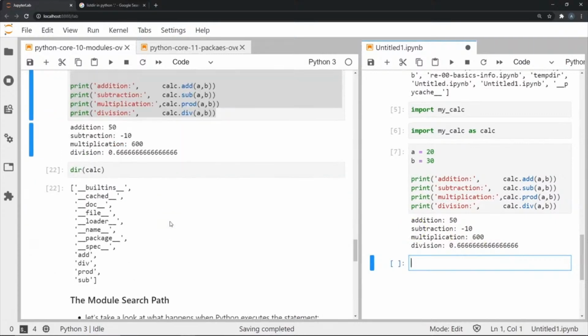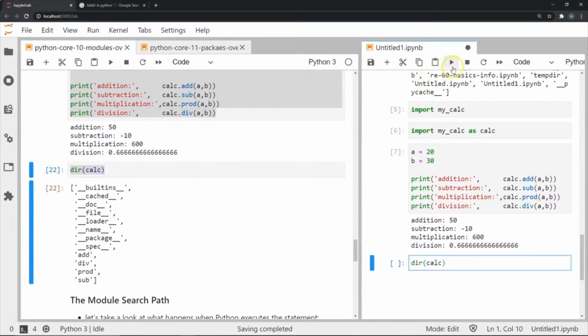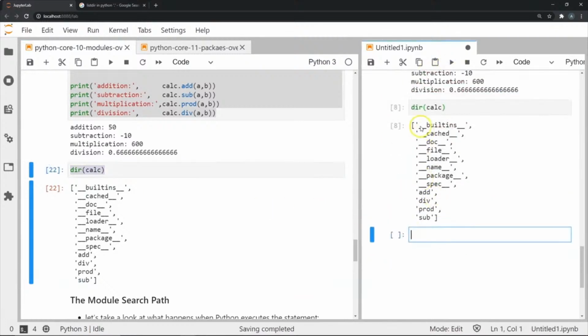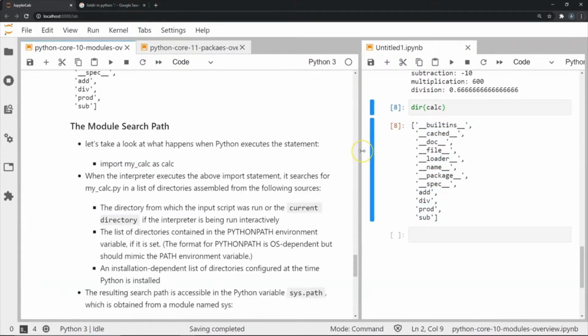Now, if I had to do a dir operation on the module calc, it will basically give me a bunch of inbuilt or dunder methods that are already a part of any Python script by default, such as builtins. So if I execute this just to show you what happens when I use the dir function, it will basically give me all the functions that are part of this Python script. These double underscores that you see denote magic methods or dunder methods, and these are inbuilt methods as a part of the script. And if you see here, add, division, prod, and sub, these are the methods that we have defined earlier in our script ourselves.